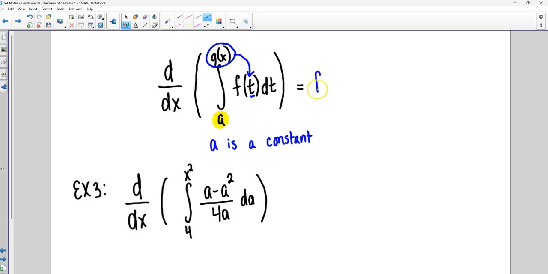So we'll have f of g of x, and then we must multiply that by the derivative of g of x. On the other problems that we just did, that derivative was 1, so we didn't have to do anything, but here we'd have g prime of x. And you'll notice that looks a lot like our chain rule, right?